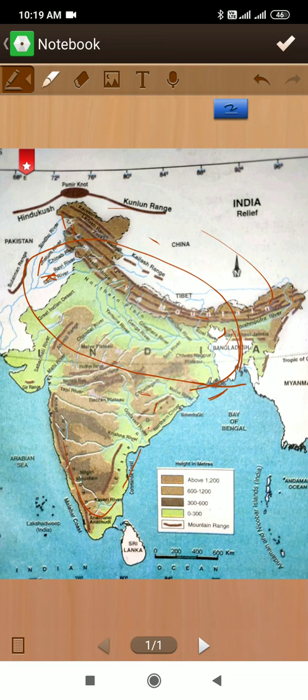So now here we discuss about the Northern Indian Plains. Now, how long is it? The Northern Plain is about 2400 kilometer long, and it is considered as the world's largest river plain. Its western part is narrow.